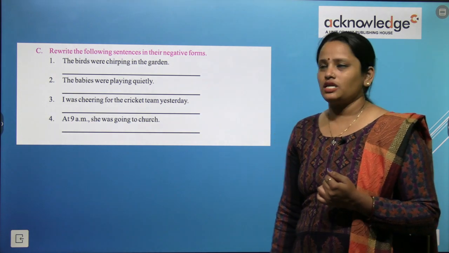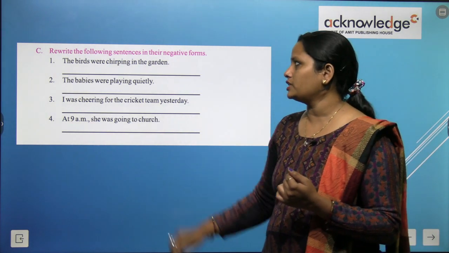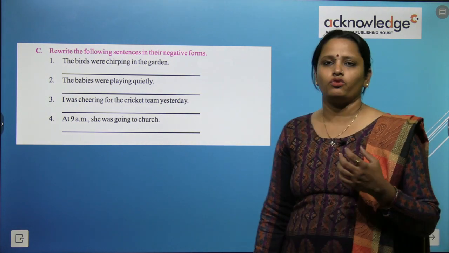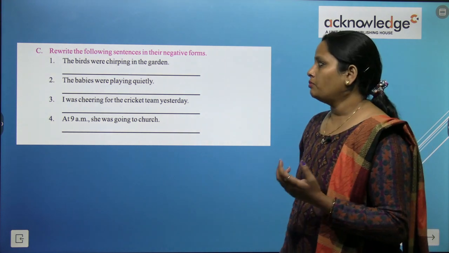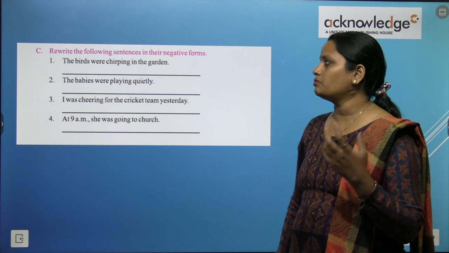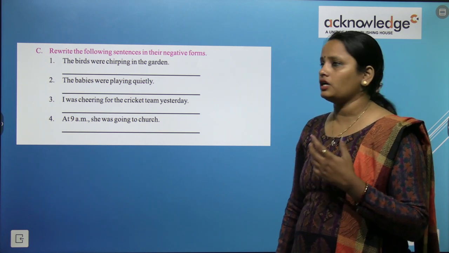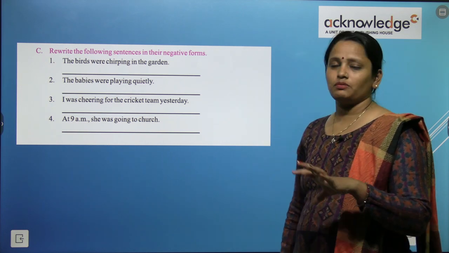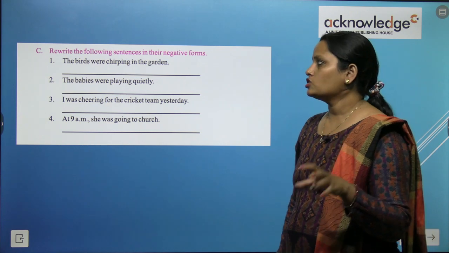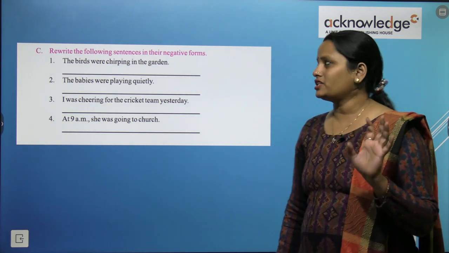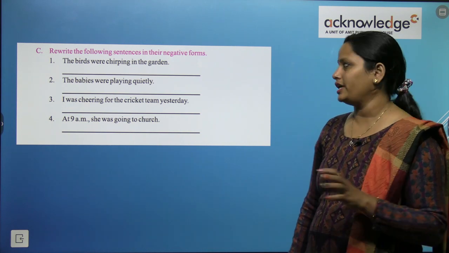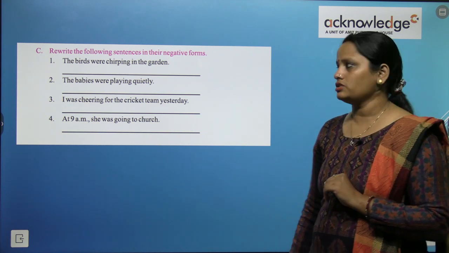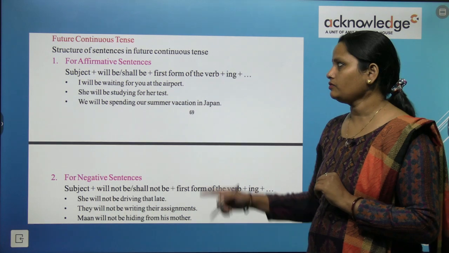Now next, C exercises: rewrite the following sentences into their negative forms. So इन sentences को negative form में करना है. दिया हुआ है first sentence, the birds were chirping in the garden. So word chirping के बीच में हमें क्या लगाना है, not लगाना है. So birds were not chirping in the garden. The babies were not playing quietly. Rest questions you have to do on your own.